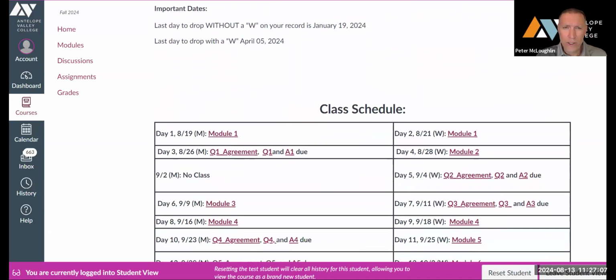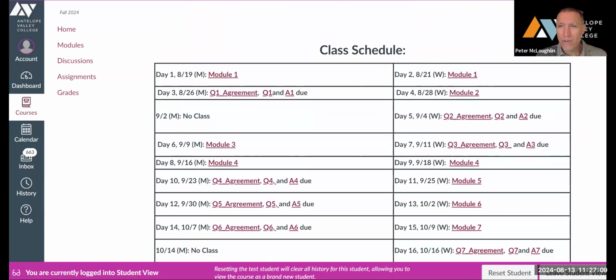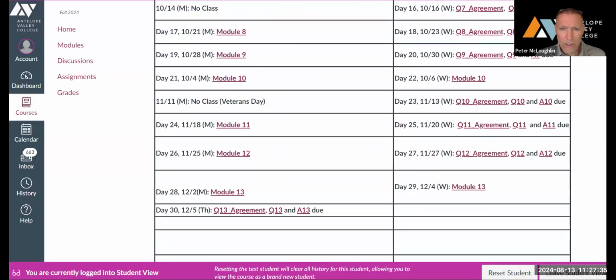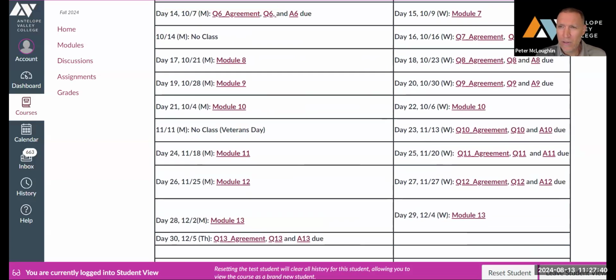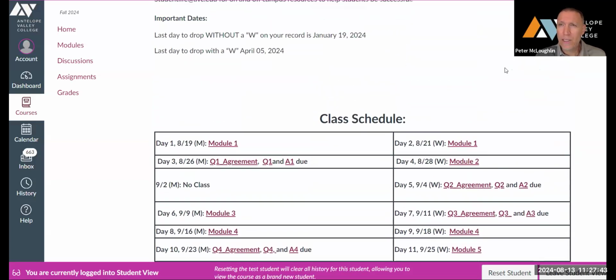Here's a class schedule. Everything's laid out for each day of class. You can see on Monday the 19th, we're doing module 1. Then on Wednesday, we'll continue doing module 1. Then the following Monday, you'll have your quiz and assignment due. Then day 4, we'll do module 2, and day 5, we'll do quiz 2 and so forth. Everything's laid out for the whole semester here. So it's pretty much a quiz almost every week. That's the main things about how the course will run. Let's go back over here.